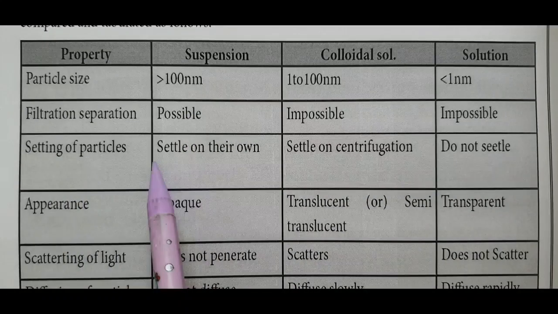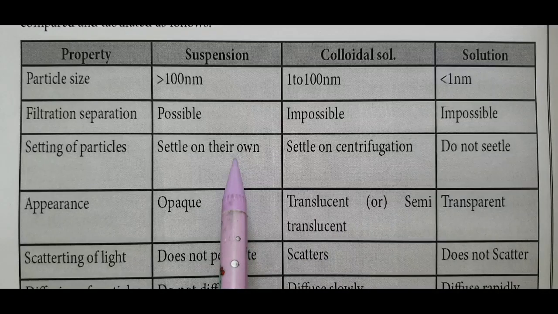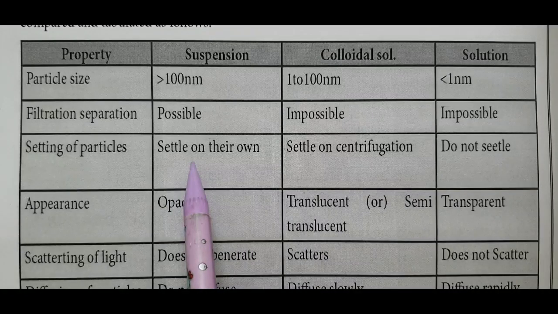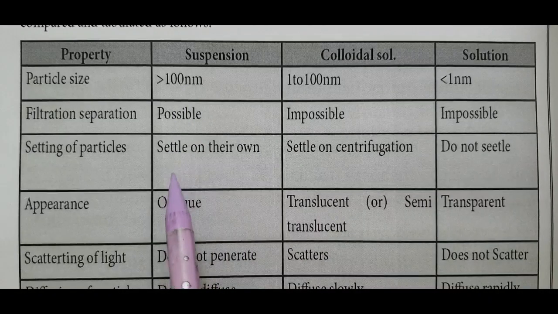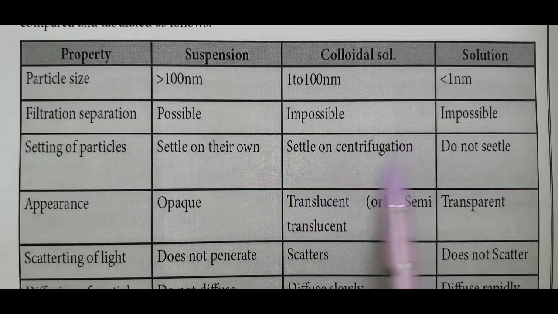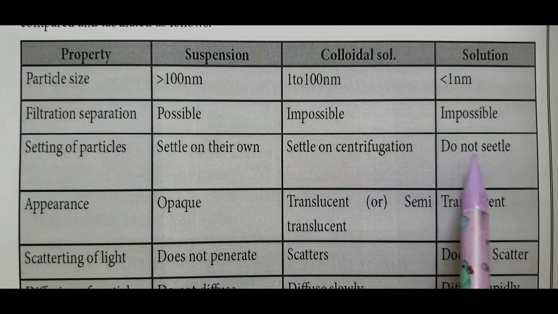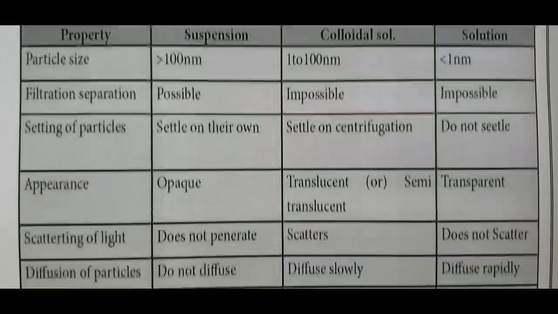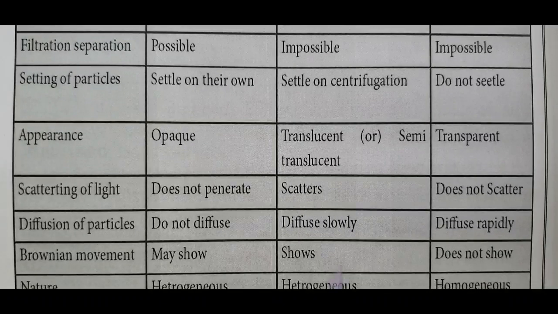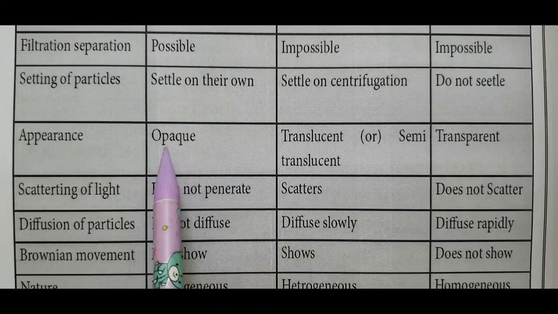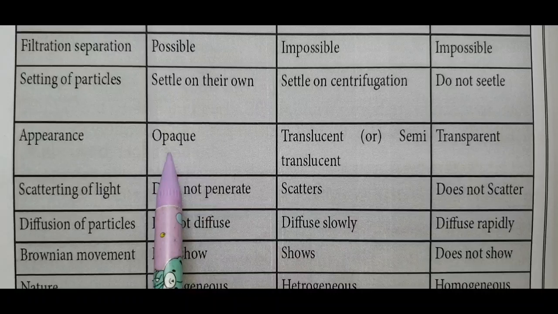Settling of particles: suspension particles settle on their own. When placed undisturbed, all the solute particles settle at the bottom of the beaker. Colloids settle on centrifugation, and in solution the solute particles do not settle. Appearance: suspensions are opaque. Opaque means not allowing light rays to pass through it.